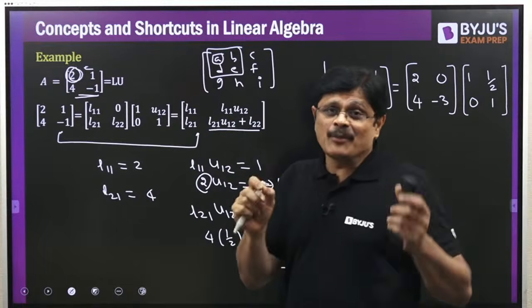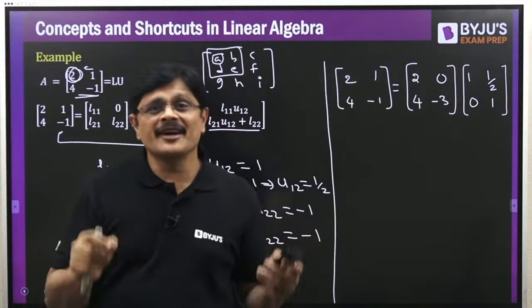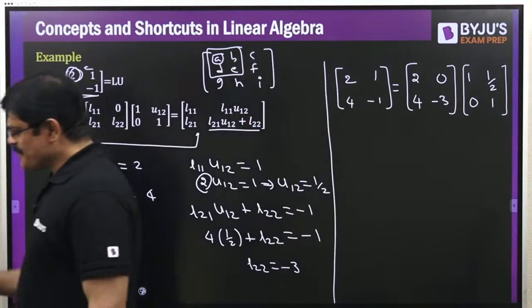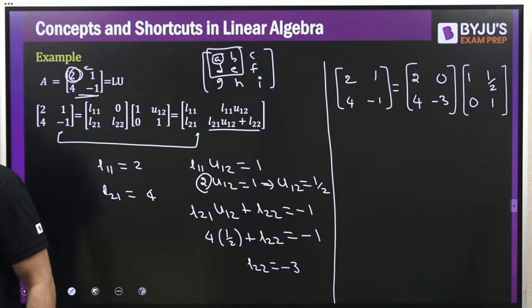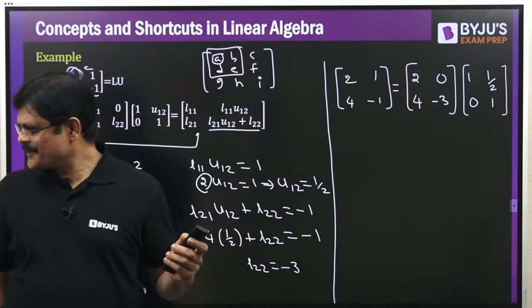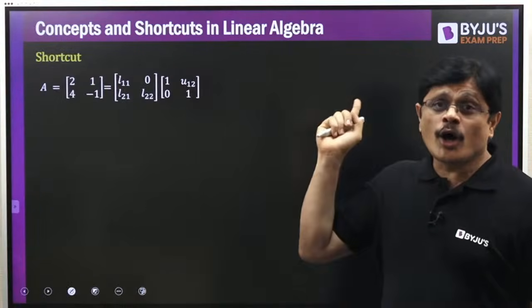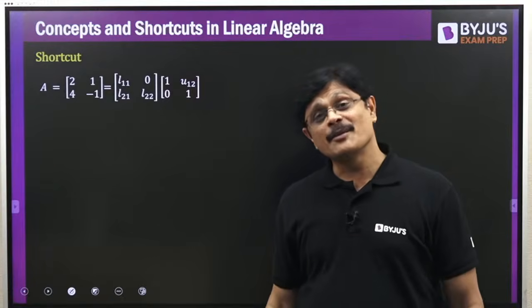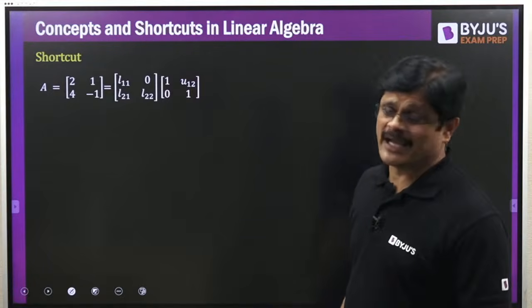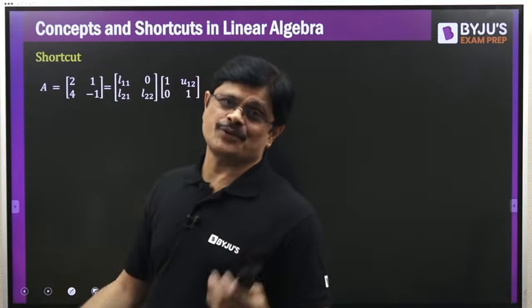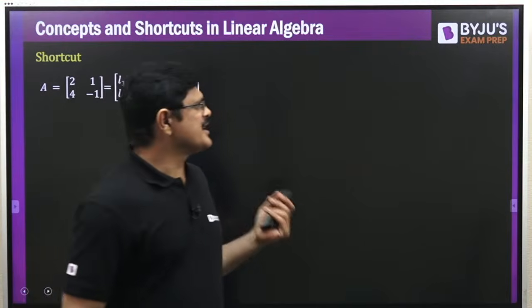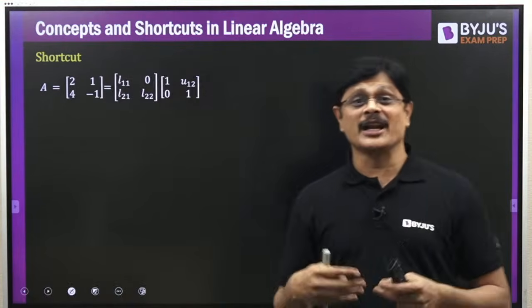Now I am going to introduce the shortcut for LU decomposition. Okay. Let me start with the shortcut. And this is the most important method for all branches, and especially for computer science students. Generally this method is attributed to Alan Turing.